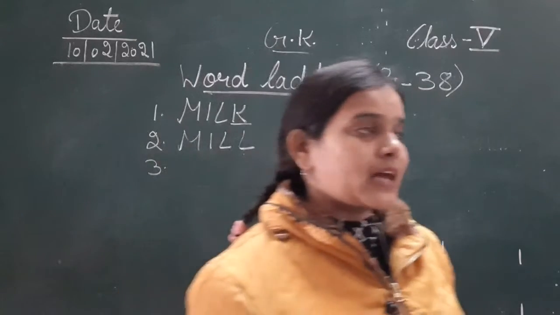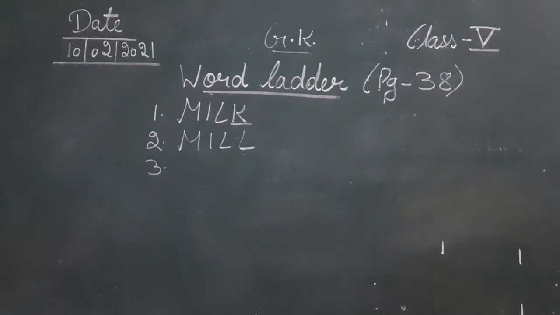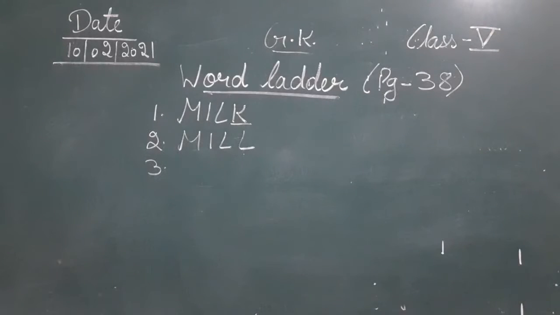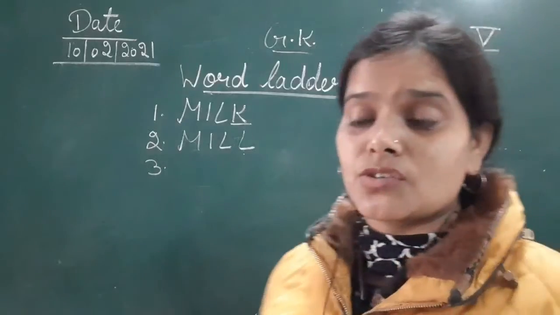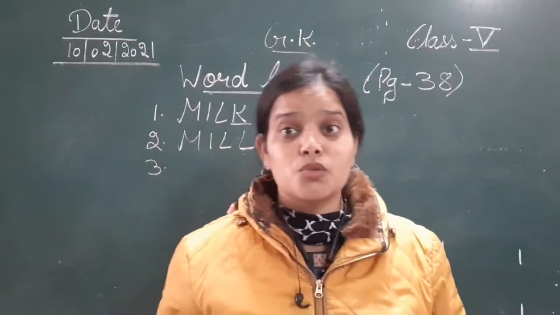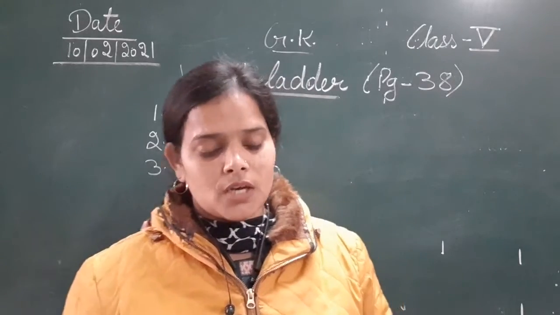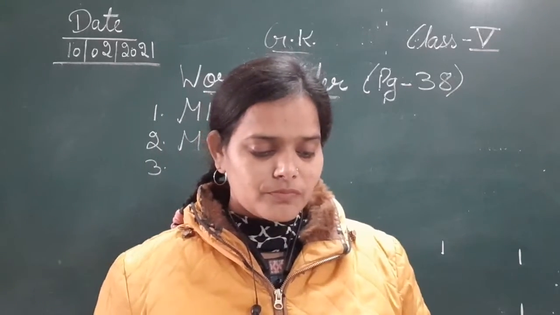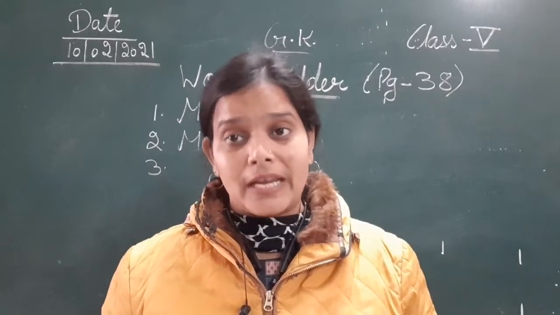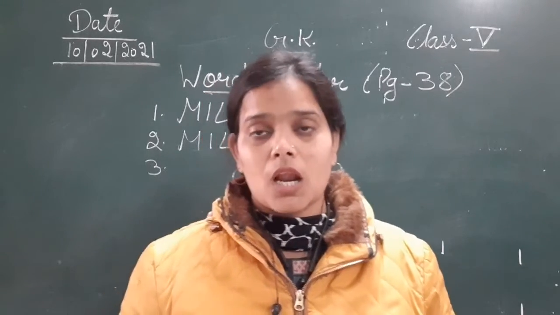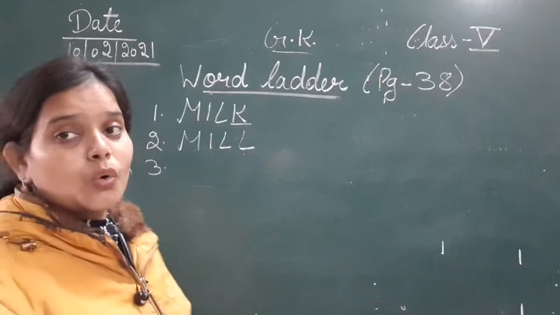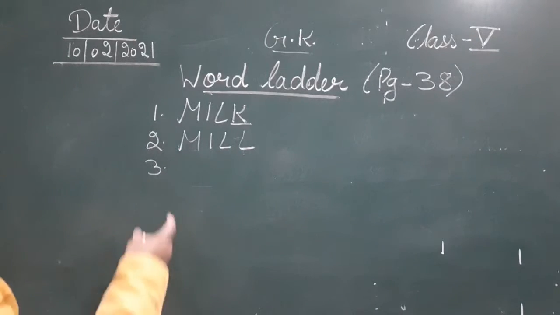Third one: the determination to do something. If someone has determination, किसी भी काम को करने के लिए आपके अंदर determination है, that you want to do that work, you are willing, you are giving your best to do that work. So here, determination means you are willing, that's your will. Now we will change mill into will.